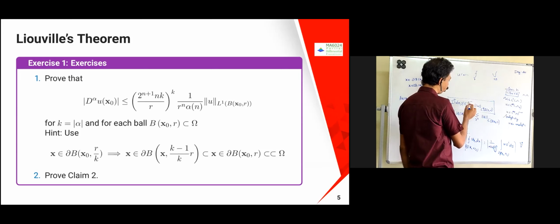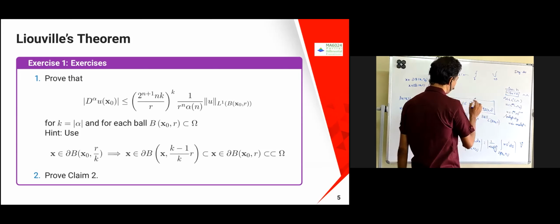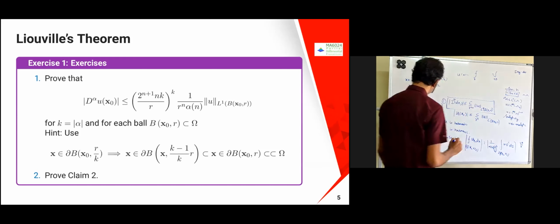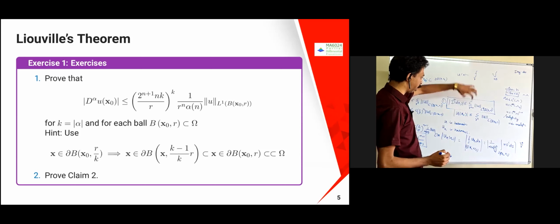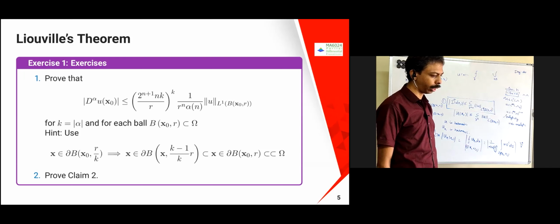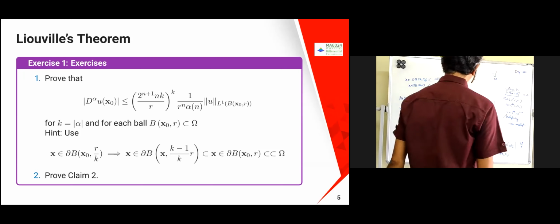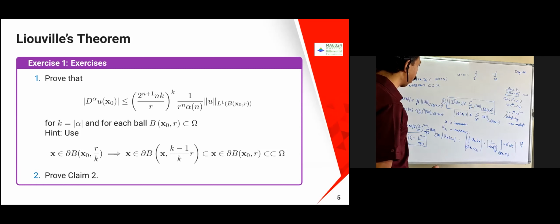Again, some constant is going to come. C by r power n plus 1, or C by r power k is going to come. Or you can just assume that some constant is going to come, some constant into the L1 norm of u over B of x naught, r power n is going to come. In this case r power n plus 1; in the other case it is going to be r power n plus 2 into some constant.